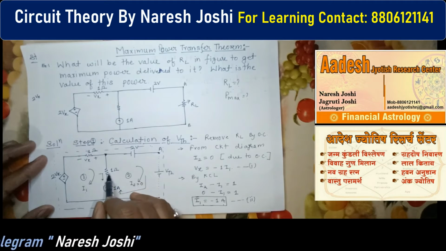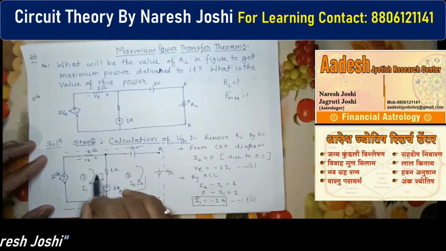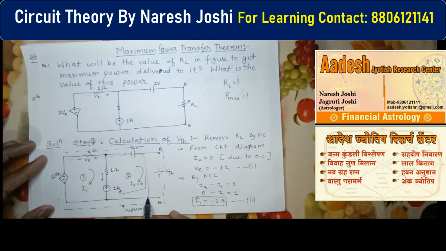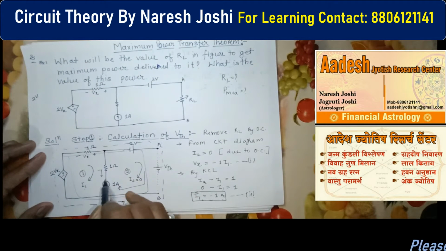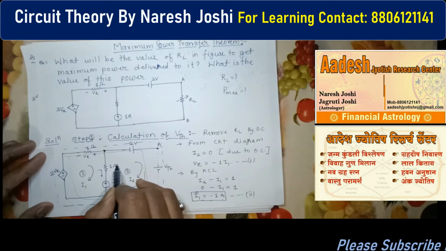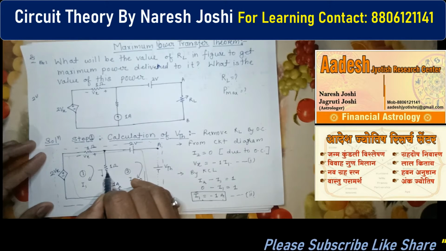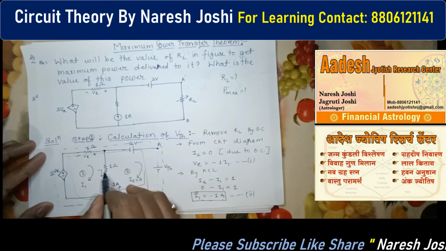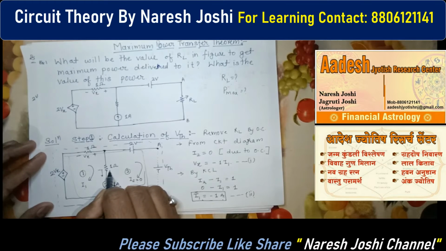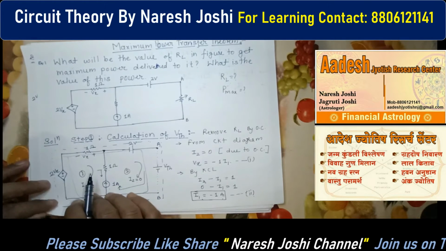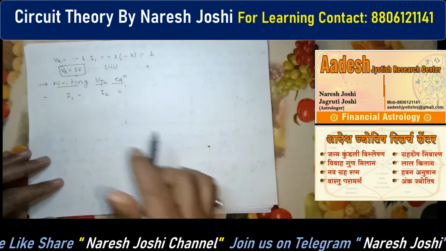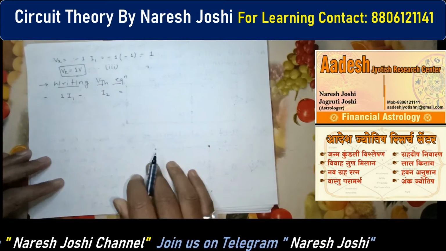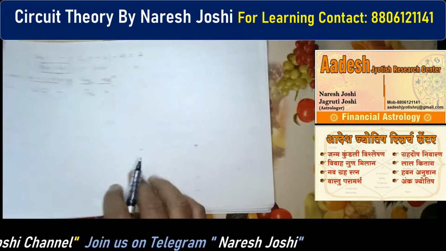You can see, do not consider this one, because we have to follow this path only. This is the super mesh path, remember this. So never come in this direction. Forget this, the value of resistance is redundant, so it becomes 0. Always remember the value of this resistance is redundant and becomes 0. Clear? So now only 1 ohm is there, so we can write down here this is the 1 ohm. Okay, next we have to write down I2.